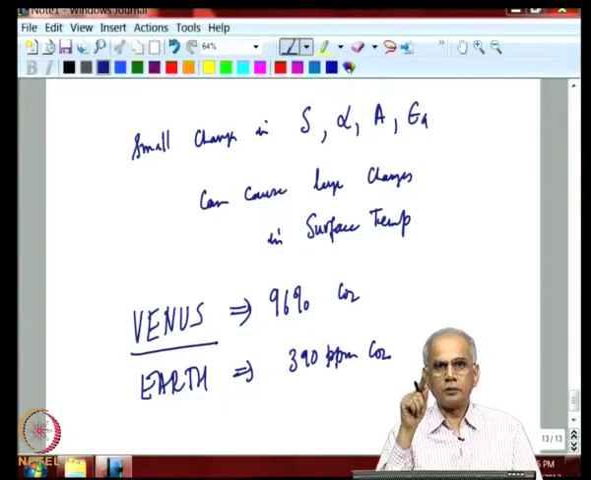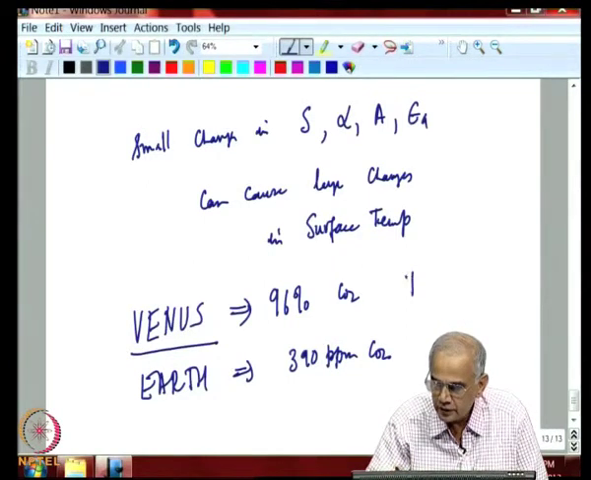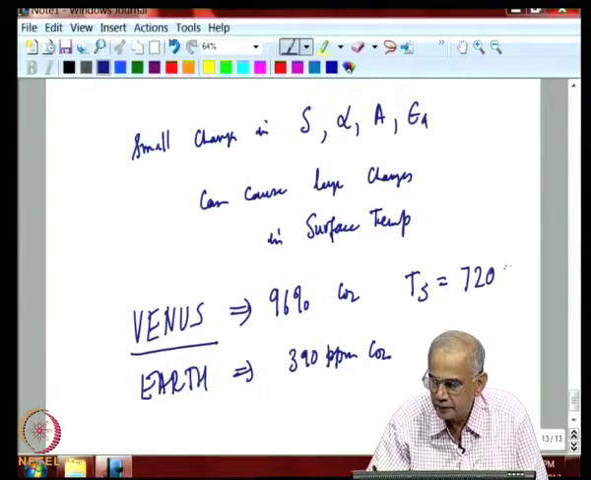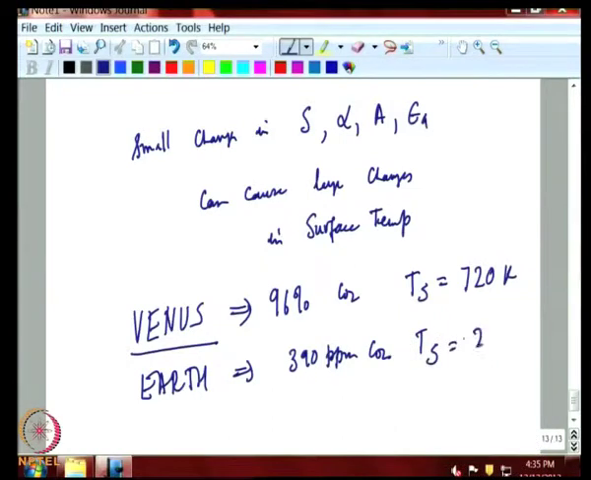Because of the strong presence of carbon dioxide in Venus, the surface temperature of Venus is close to 720 degrees Kelvin, while that of the Earth is only. So, this shows clearly the important role of the greenhouse effect on Venus.